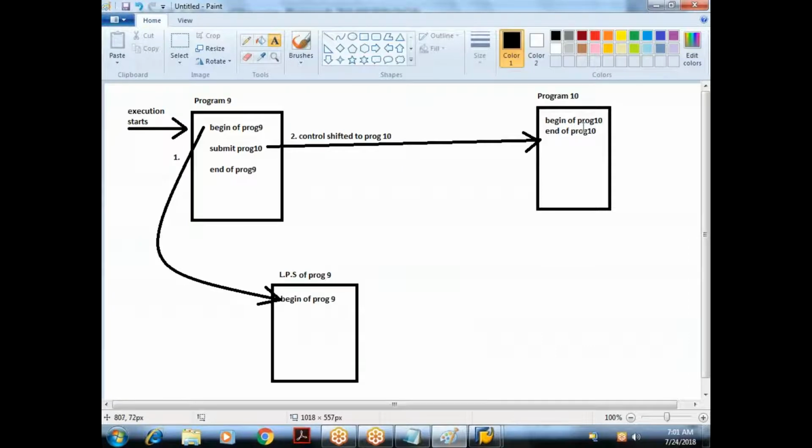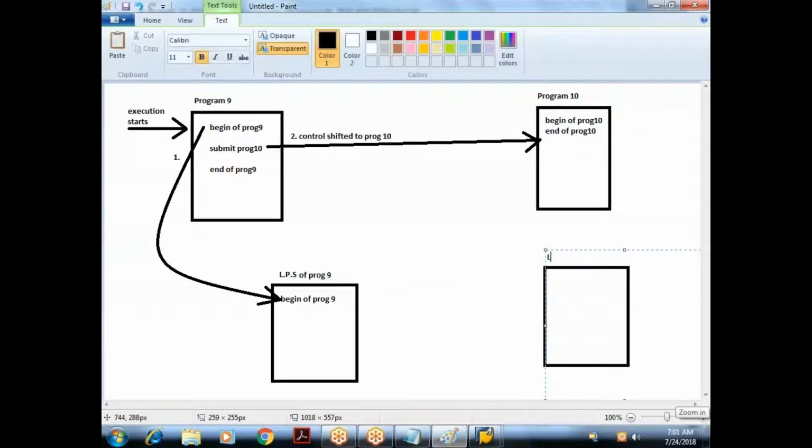What is the first statement here? Begin of program 10. Again, this is in a write statement, so it generates some output. So assume that this is an output screen, LPS of what?